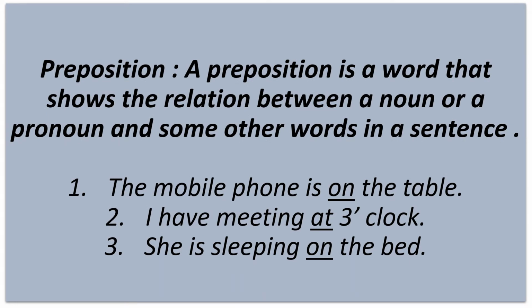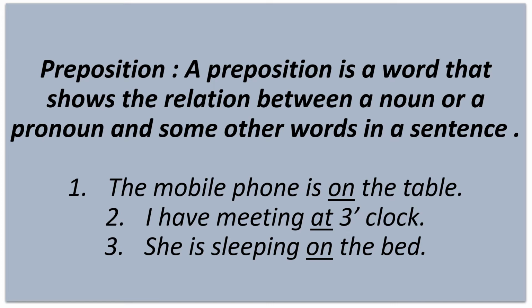Dear learners, in my previous class, I talked about some rules of prepositions. Today, I am going to remind you again what a preposition is. A preposition is a word that shows the relation between a noun or a pronoun and some other words in a sentence. For example, you can say, the mobile phone is on the table. Here, the mobile phone is subject and the table is object. And here the preposition on shows the relationship between the mobile phone and the table.